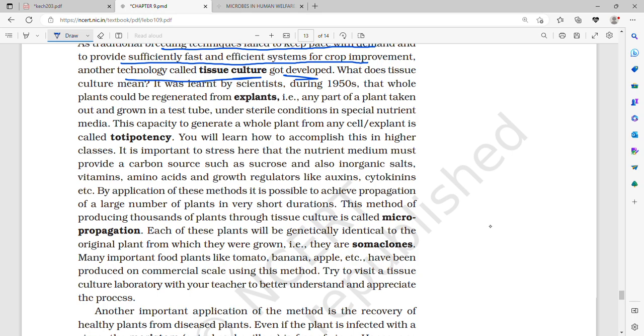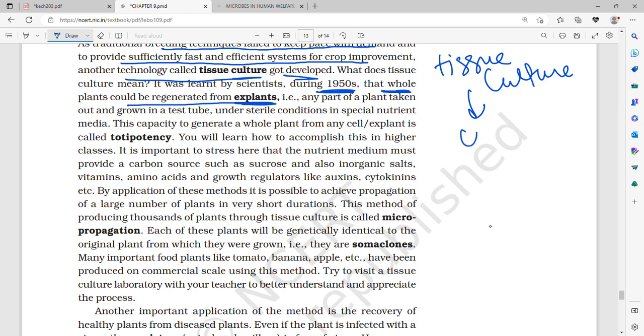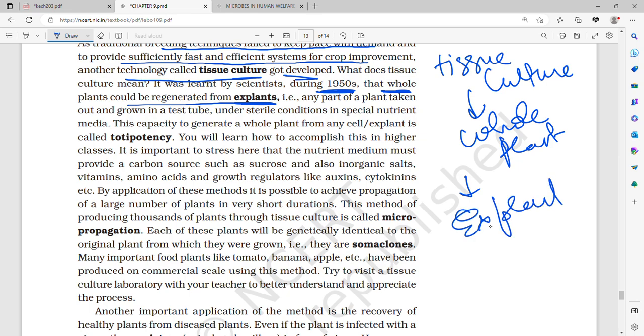What does tissue culture mean? It was learned by scientists during the 1950s that whole plants can be regenerated from explants. So in tissue culture, we get to know that a whole plant can be generated from an explant. What is an explant? An explant is any part of a plant taken out and grown in a test tube under sterile conditions in special nutrient media. This capacity to generate a whole plant from any cell or explant is called totipotency. You know totipotent cells, right? Totipotent cells are the ones in the embryo from which anything can be made. You can make any organ from those totipotent cells.